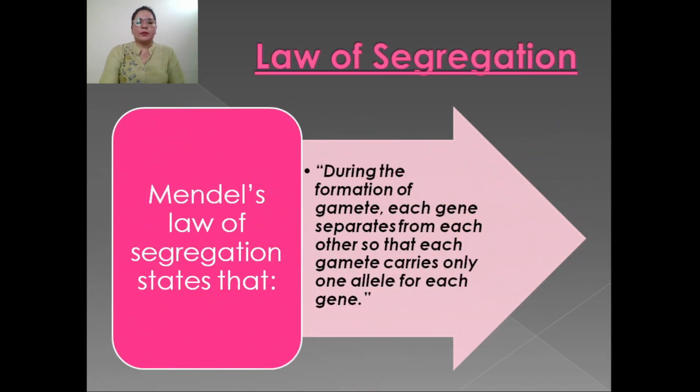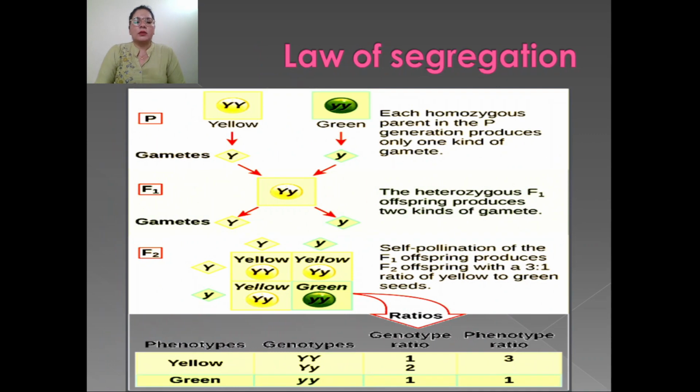Next is the law of segregation. Mendel gives his second law, which is known as the law of segregation. According to this law, during the formation of gametes, the genes separate from each other so that each gamete carries only one allele for each gene.